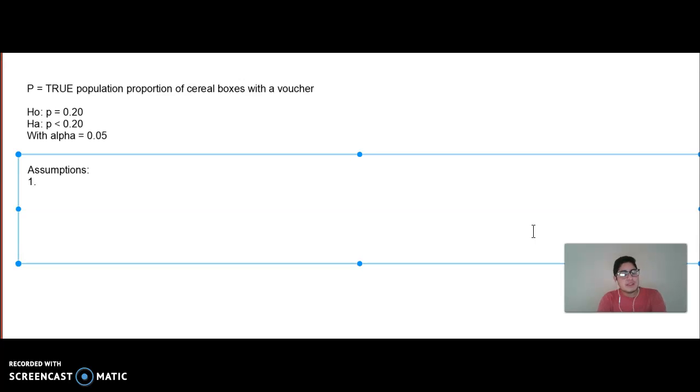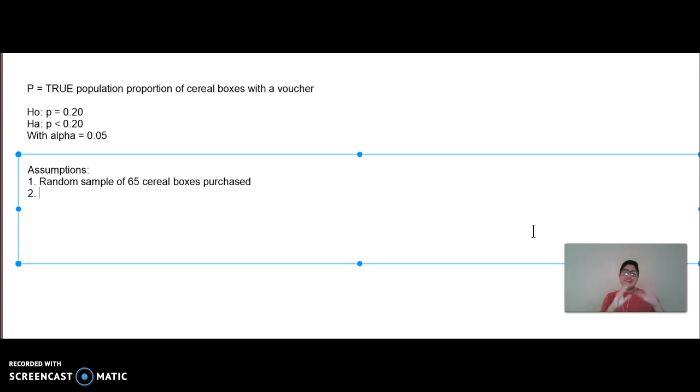And the first one must be that it's stated random. And we were told that we had a random sample of 65 cereal boxes purchased. And because it's a random sample, we can safely generalize these results to all cereal boxes that are similar to this type. Next up is our 10% condition, so that sampling without replacement is okay, or so that the degree of dependence among observations is negligible, which is just a fancy way of saying this cereal box has no influence on this one, has no influence on this one, etc.